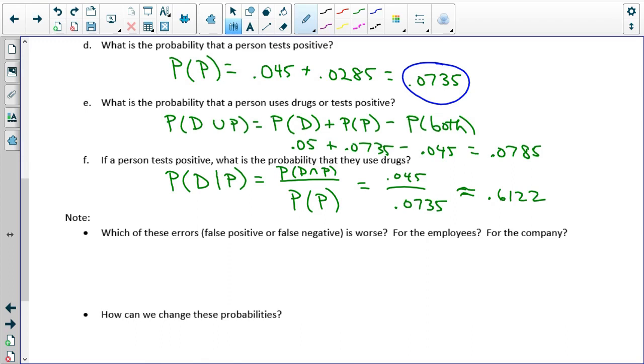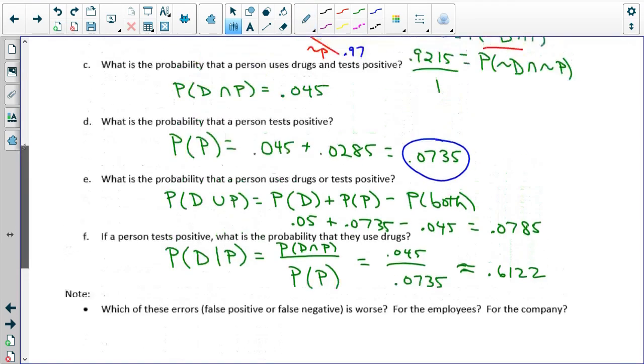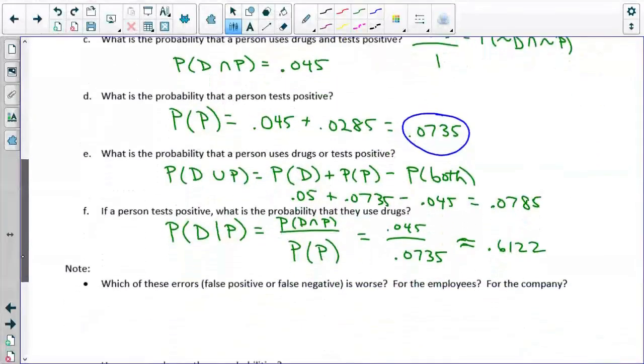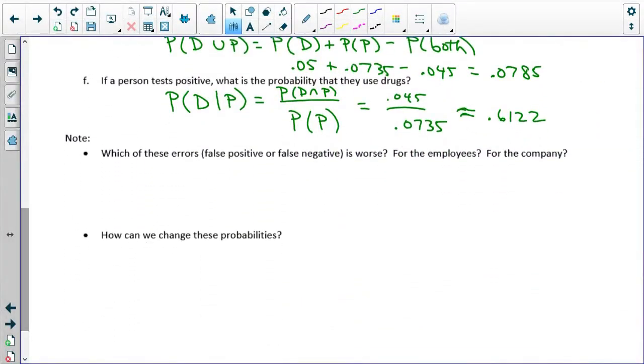That's kind of crazy. When we look at the false positive and false negative rates, that's actually not too bad. You wouldn't think so, but what ends up happening is we're getting 3% of non drug users testing positive, and a high majority of the company did not use drugs. There's actually a reason why that would happen in a case like this, and we'll talk about that a little bit more. Which of these errors is worse for the employees?